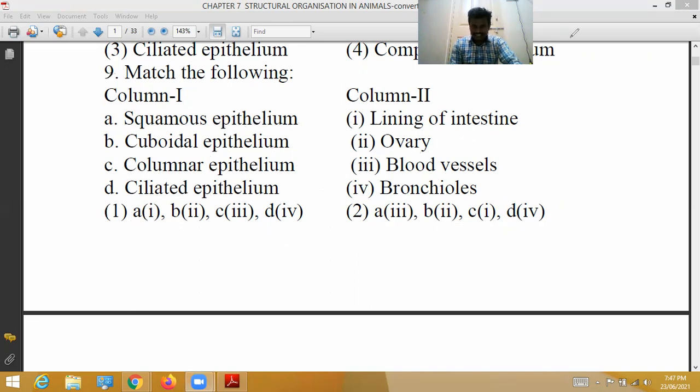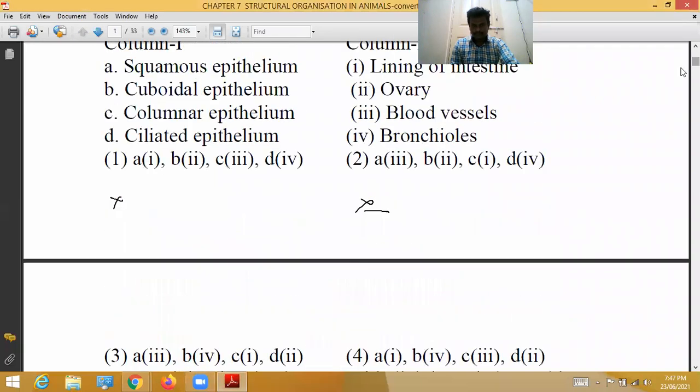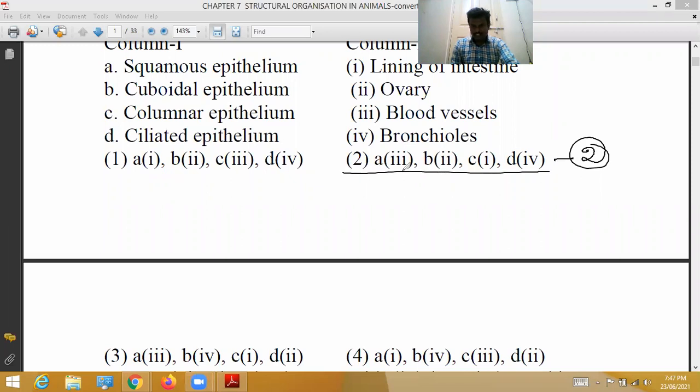Let's see the third and fourth options. In the third and fourth options, the matches are wrongly given. Squamous epithelium is in blood vessel walls, and cuboidal epithelium is located in ovary germinal epithelium. That combination was not correctly matched, so the third option is wrong. Let's see the fourth, A-1, it is also wrong. Among the four options, the second option is the correct option for this question.